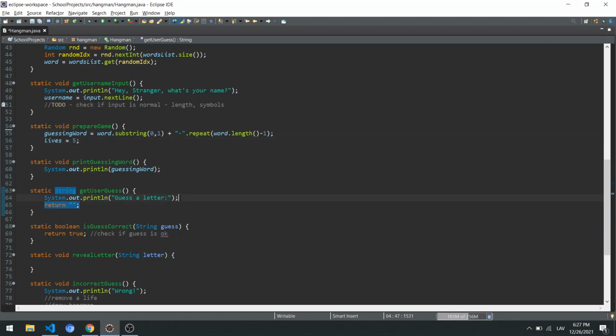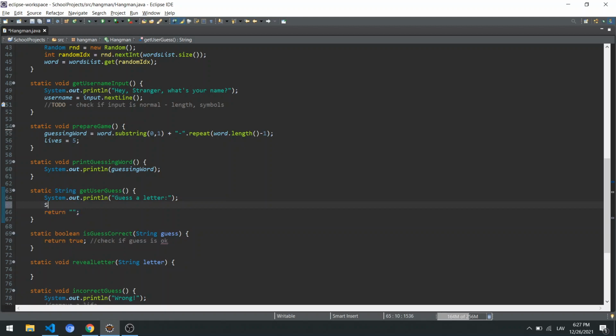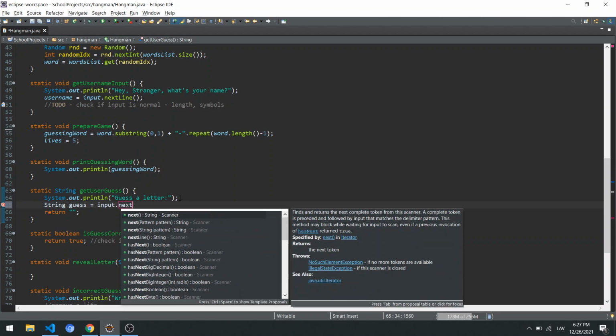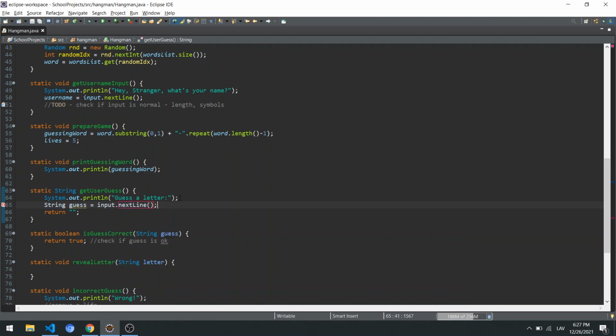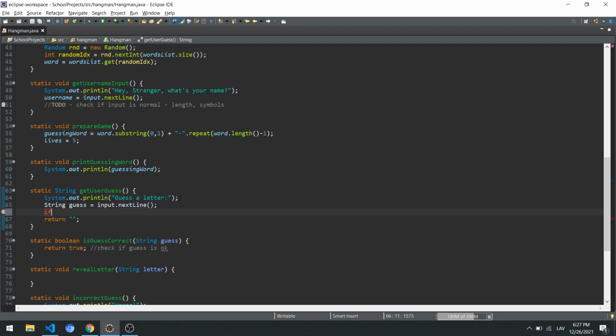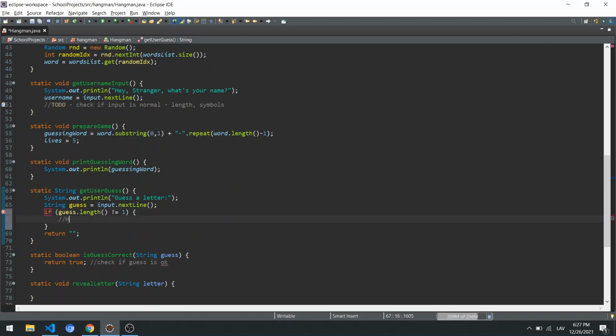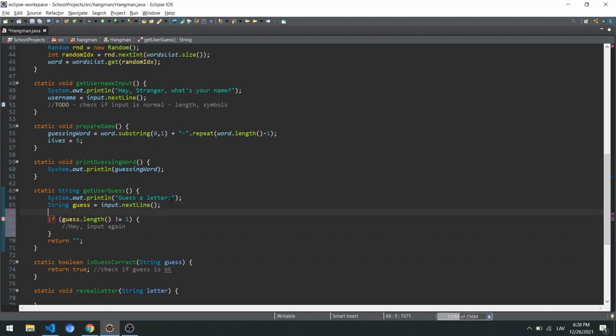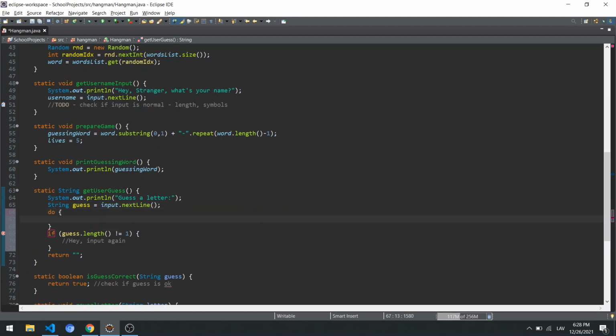Now we need to get the user input. So we can say string guess equals input, obviously next line, whatever. We can just take everything and say if guess length is not 1, then we're going to say, hey, input again, or something like that. But as we need to input again and ask him again, it's going to be a do while loop, right? Because we're going to loop until he inputs everything correctly. So we're going to do while.